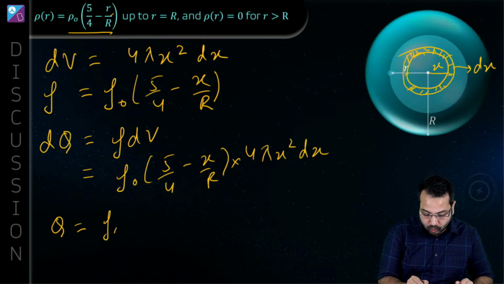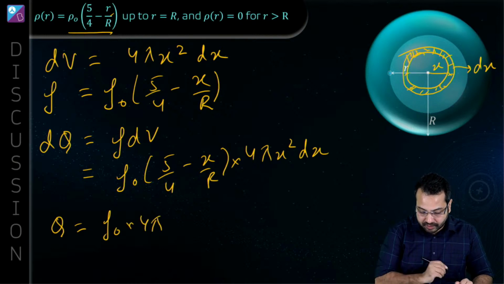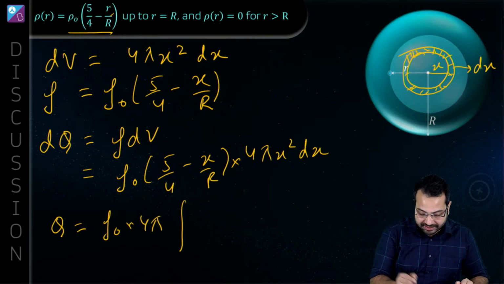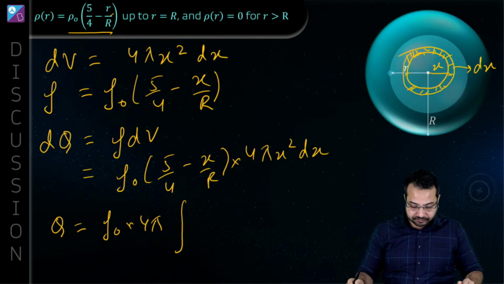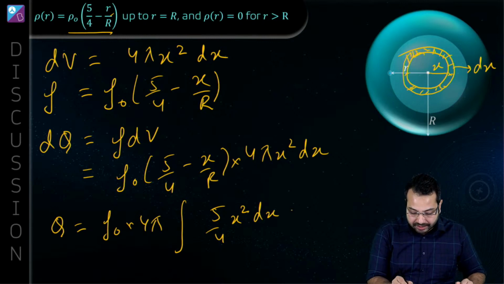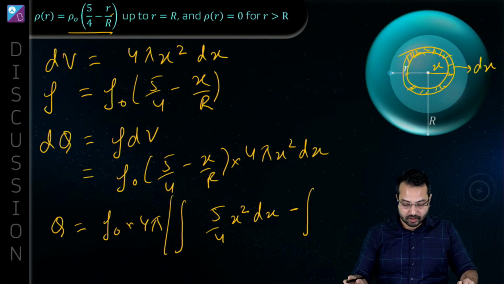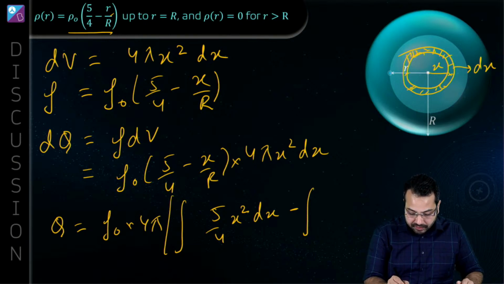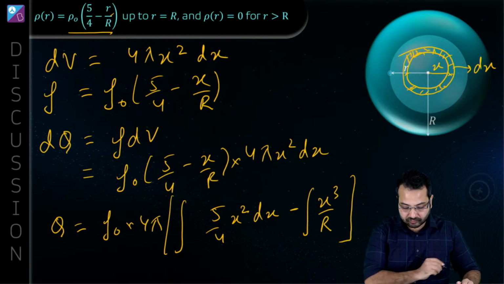So rho naught into 4 pi, these are all constant terms, and then inside we'll have 5 by 4 x square dx, and then minus the integral of this, which is going to become x cube upon R. Is that correct?